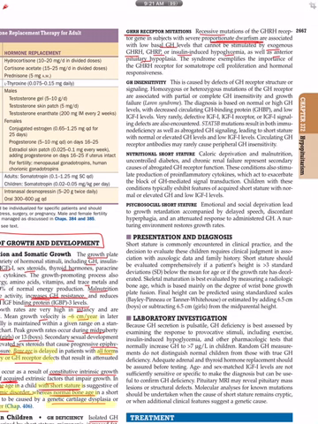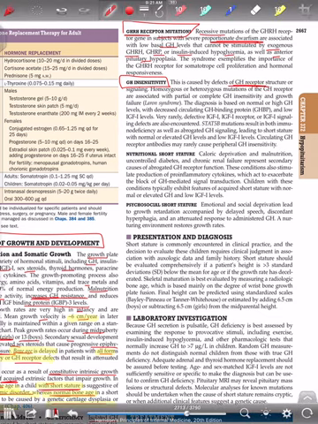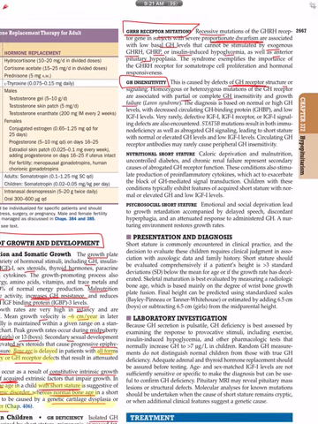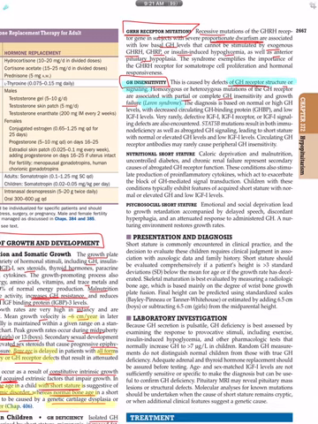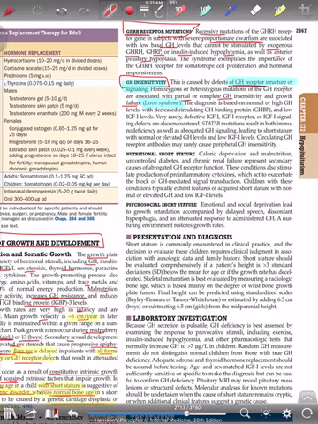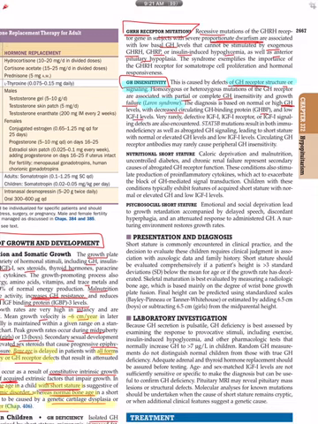Then there is GH insensitivity. This is caused by a defect of the GH receptor structure or signaling. Homozygous or heterozygous mutation of the GH receptor may be associated with partial or complete GH insensitivity and growth failure, that is Laron syndrome. So Laron syndrome is due to GH receptor insensitivity. Since the receptor is not working, there will be high GH levels with a decrease in circulating GH binding protein and low IGF-1 level.